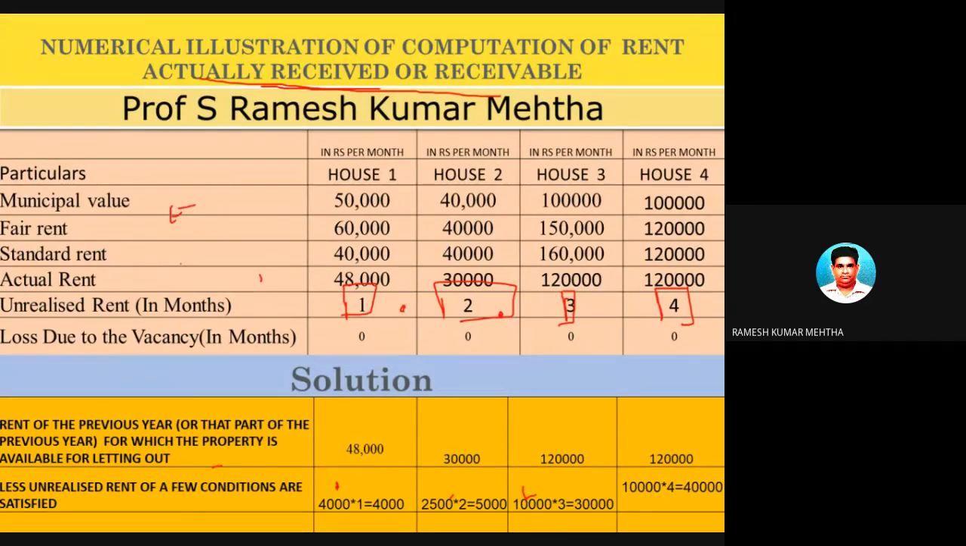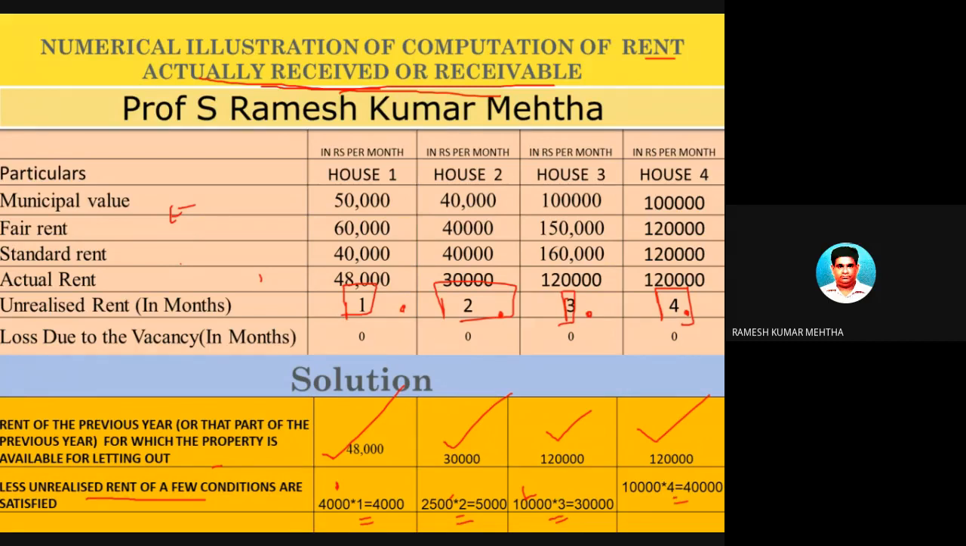2 months rent is not realized in the second case, 3 months rent is unrealized in the third case, and 4 months rent is unrealized in the fourth case. So now let's calculate the rent received or receivable from the let out house property. The house was let out at 48,000, 30,000, 1,20,000 and 1,20,000. Now I told you to find this, you have to deduct unrealized rent. So unrealized rent is 1 month, 2 months, 3 months and 4 months.